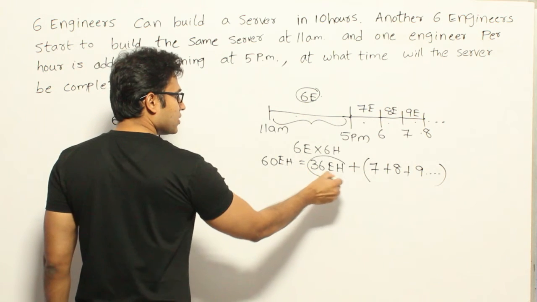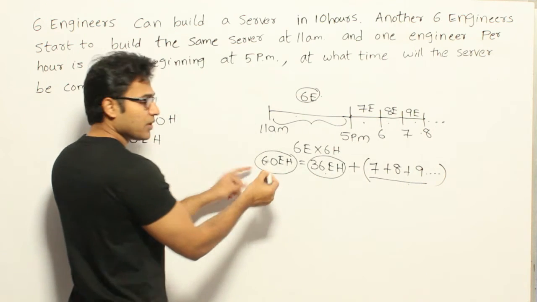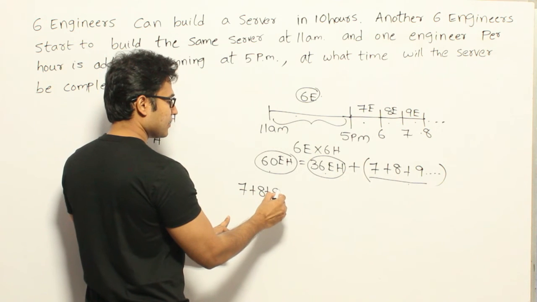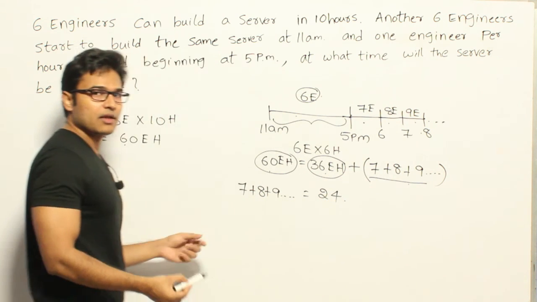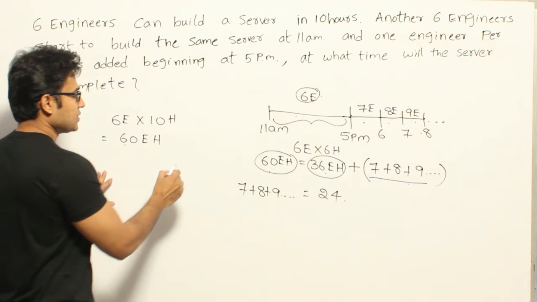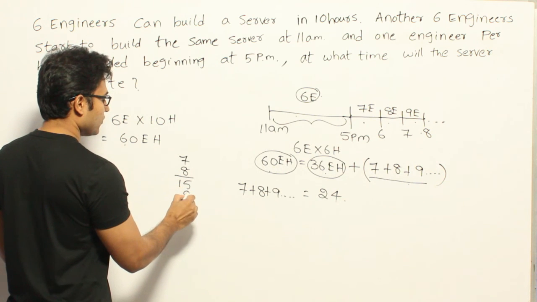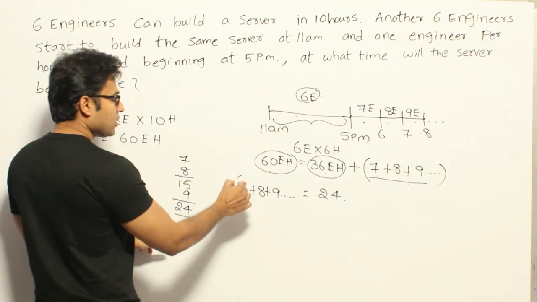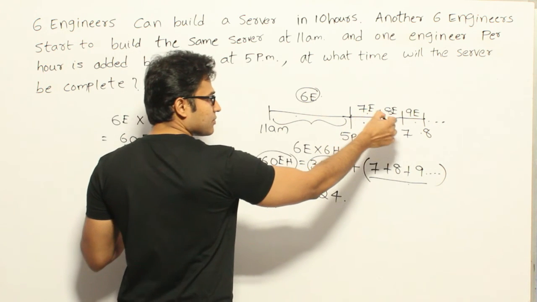Now if you find the difference between these two, you'll find that this series should be equal to 24, which is 7 plus 8 plus 9 plus so on should be equal to 24. Now we should find what sum is equal to 24. 7 plus 8 equals 15, 15 plus 9 equals 24. Therefore if I go till this, it is enough. 7 plus 8 plus 9 is 24.